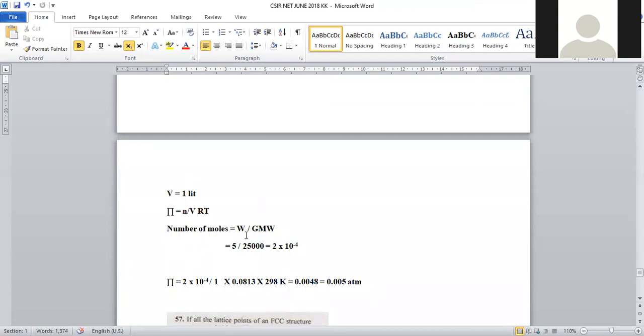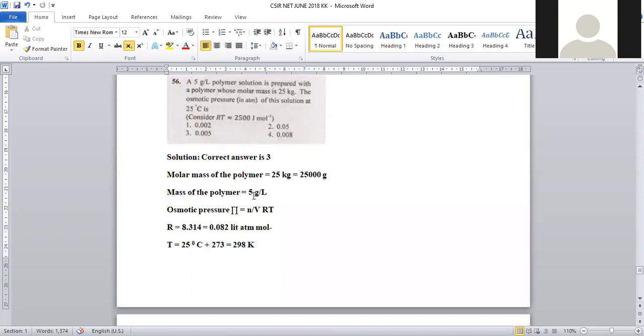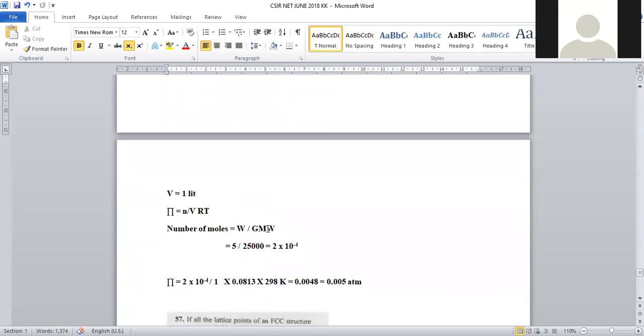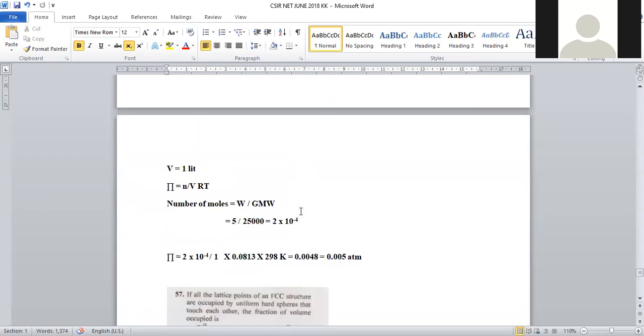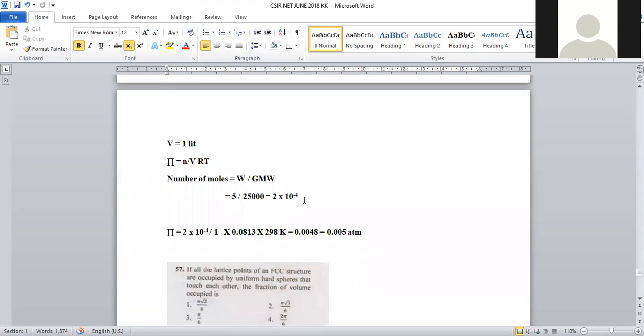Number of moles is equal to weight by gram molecular weight. How much weight is given? 5 grams. What is the gram molecular weight? Molar mass is given as 25 kg. So in order to convert kg into grams, 25 multiplied by 1000. So 5 by 25,000 is nothing but 2 × 10^-4.